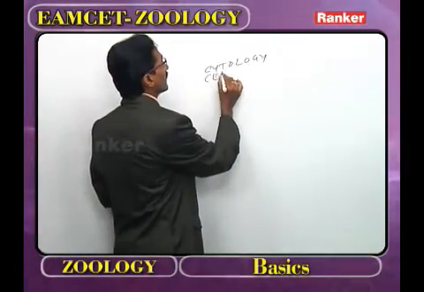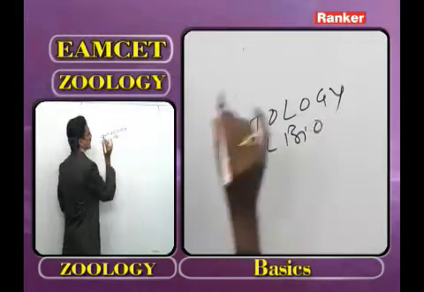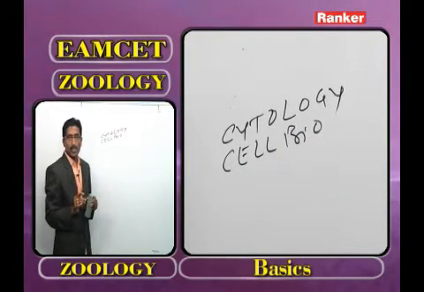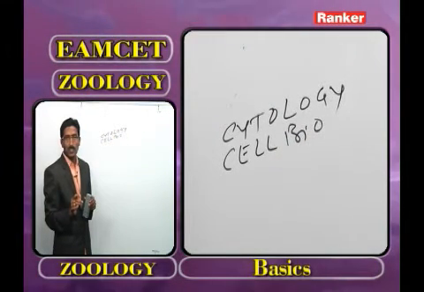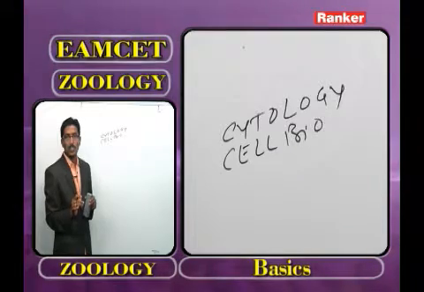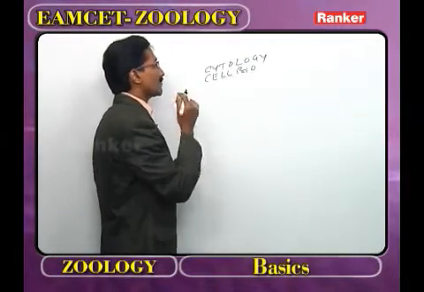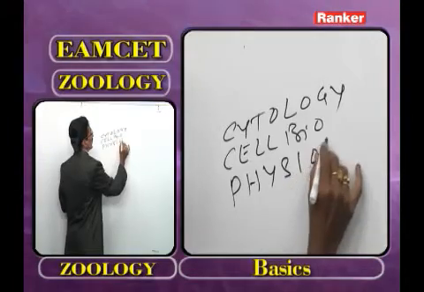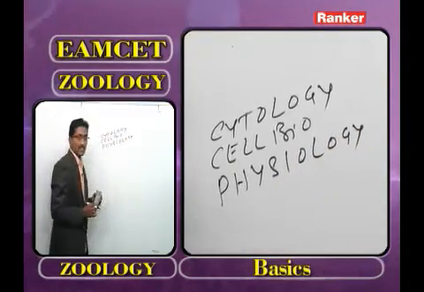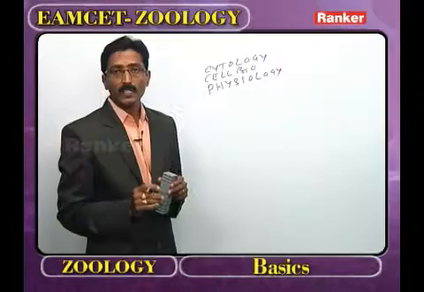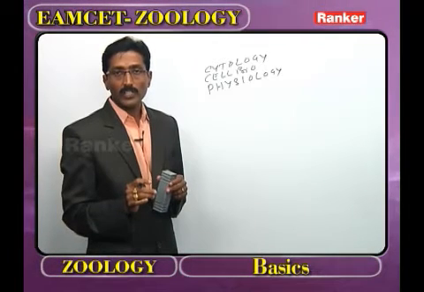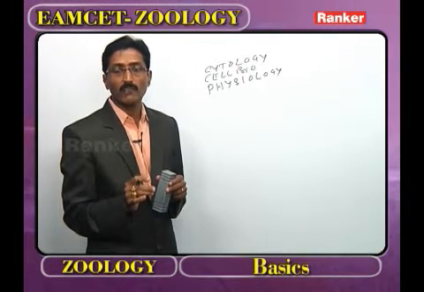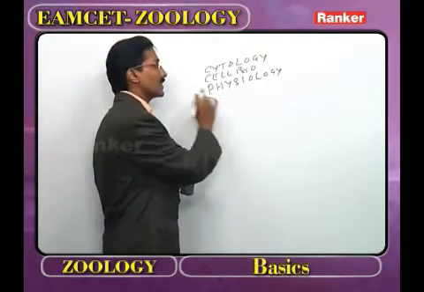It is followed by cell biology. What is meant by cell biology? Cell biology explains that the cell is the structural and functional unit. Cell biology is followed by physiology. What is meant by physiology? It is the study of functions or processes of different organs, that we call physiology.